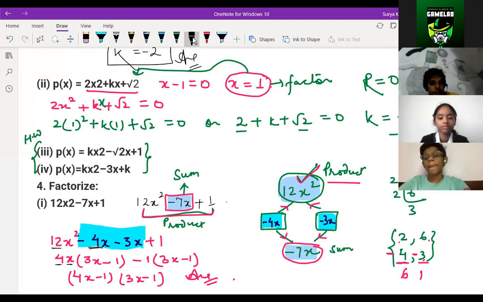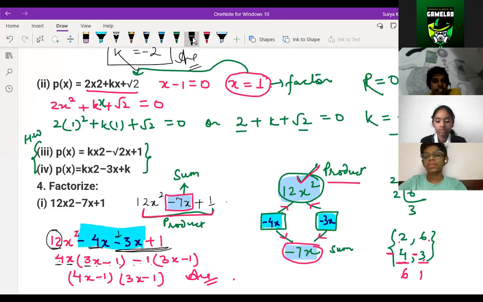So what will be pending here? If we have already taken 4 common, what should we multiply to get 12? 3, right? 4 times 3 is 12. X square is there, so you should write x minus 1. Again, in these two, nothing is common, so we write 1. If nothing is common, we should write 1 only. The minus sign as it is we wrote, and 1.